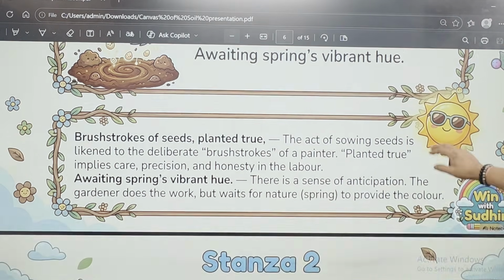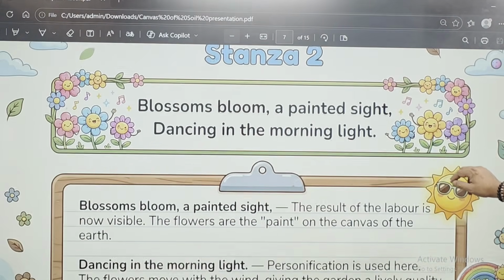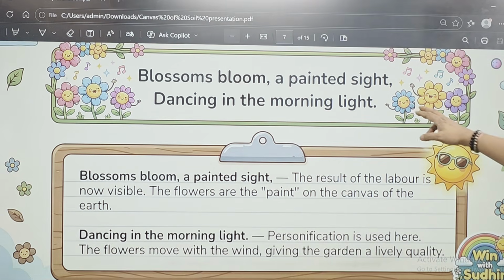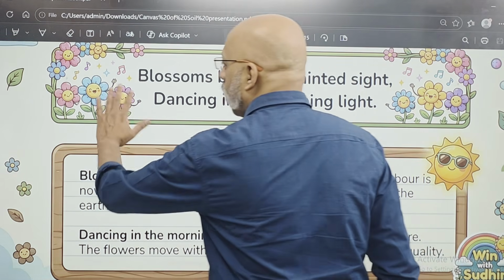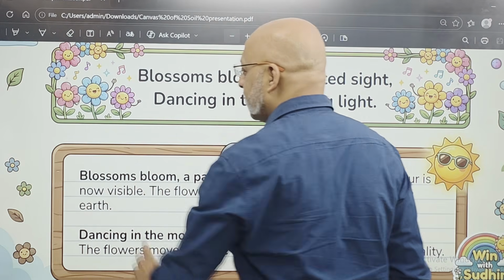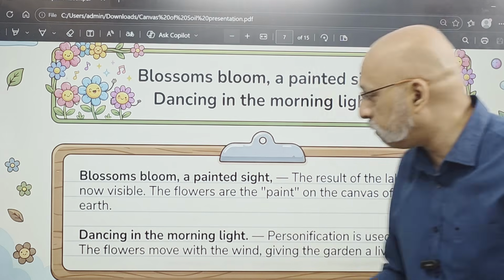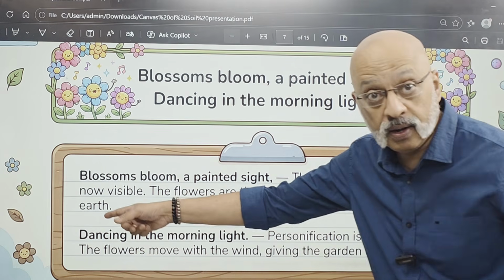Okay, let's now move to stanza 2. Blossoms bloom, a painted side dancing in the morning light. So you see all these flowers, they're all dancing and singing. There is music in the air. So blossoms bloom, a painted side. The result of the labor that is put in by the gardener is now visible.